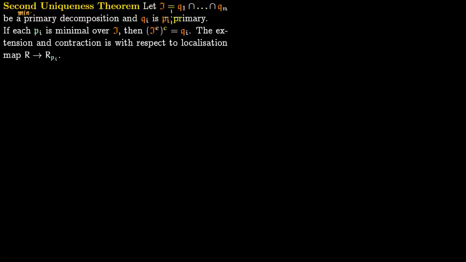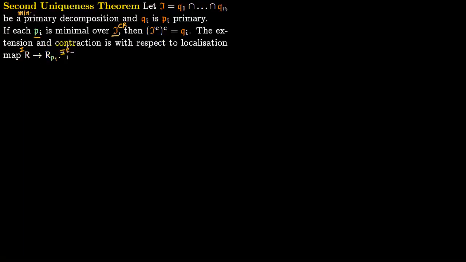Now if each of these Pi's, which correspond to the Qi's, is minimal over the ideal I, then what we can do is, this ideal I lies in some ring R, we can construct this map R to R localized at this minimal prime ideal Pi. So you have this ideal I which lives in R, then you can talk about its extension here, IE.